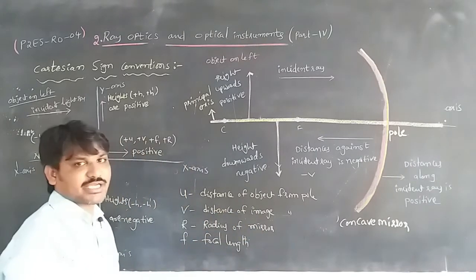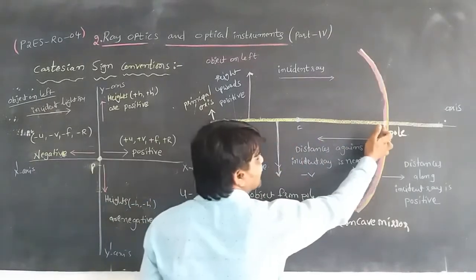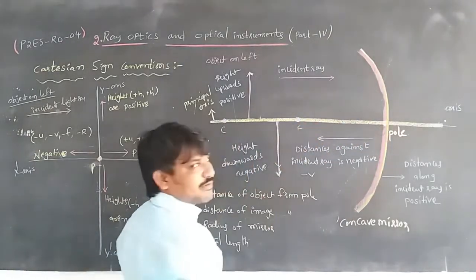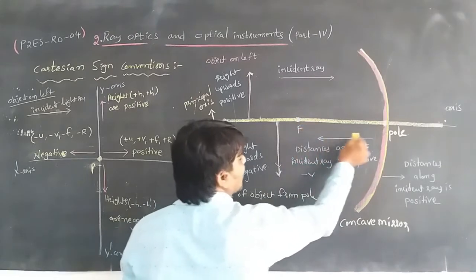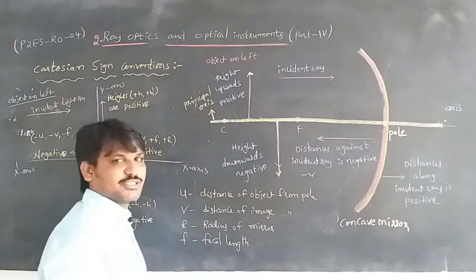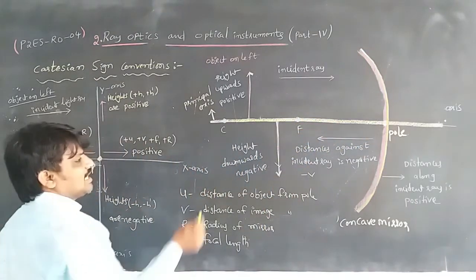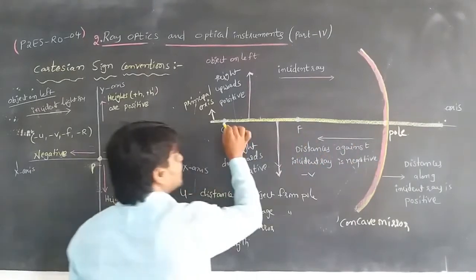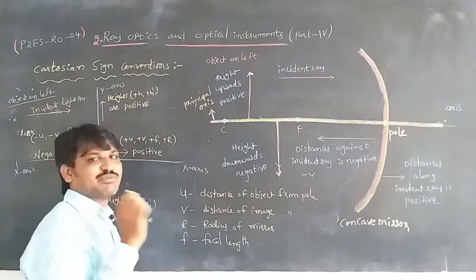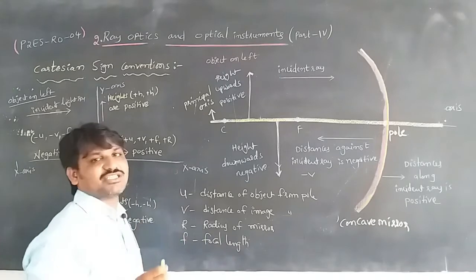That distance can also be measured from the pole only. The distance between the pole and the principal focus is called the focal length. And the distance between the pole and the center of curvature of the spherical mirror is called the radius of curvature.